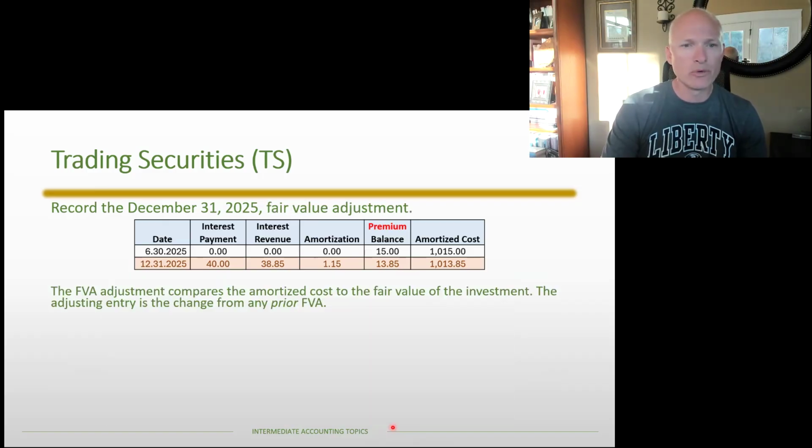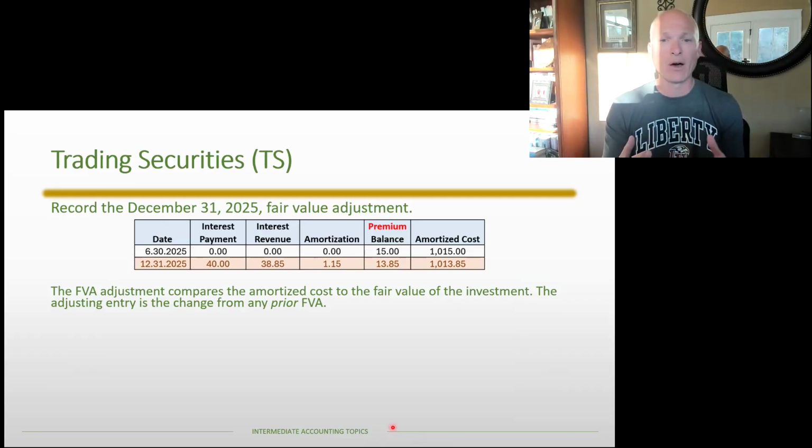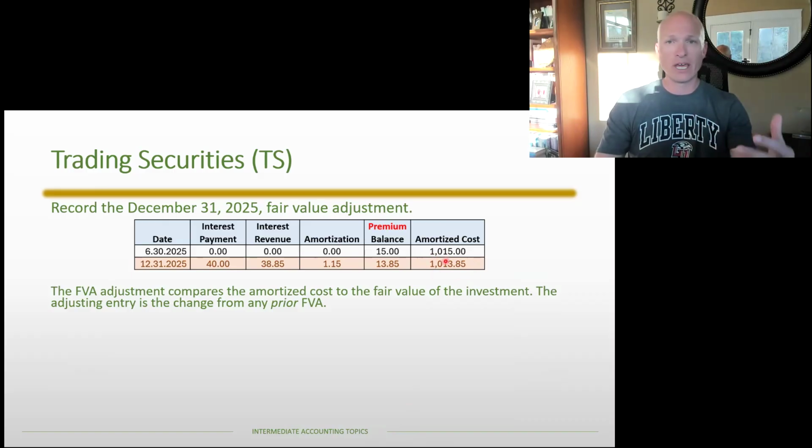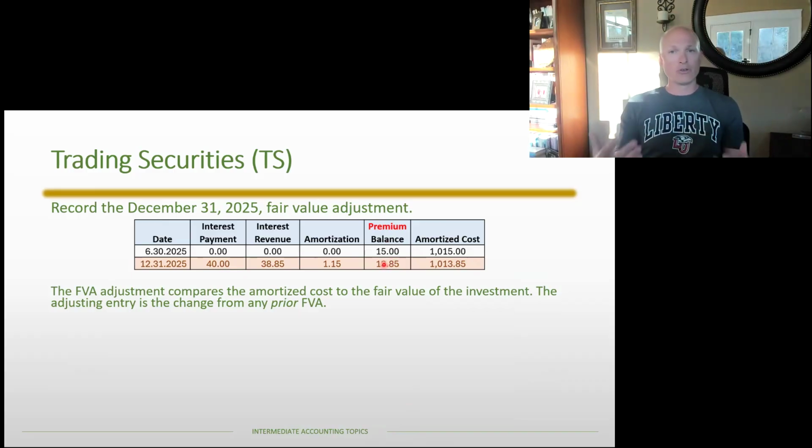So now we're going to do the fair value adjustment. This is a new one for us. Again, with the trading security, we want to carry the security at the fair value. Right now, it's recorded at the amortized cost of $1,013.85. And that's a combination of the debt investment plus the premium. Now we need to do an additional journal entry in order to get the fair value adjustment and update the balance sheet and make sure we report that fair value on our balance sheet and record any gain or loss on our income statement.